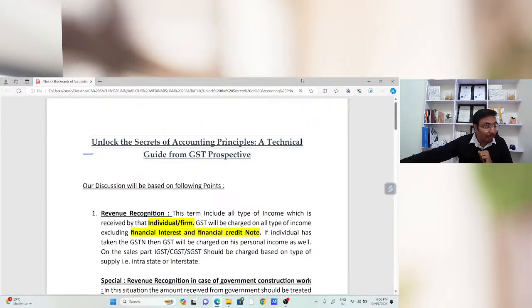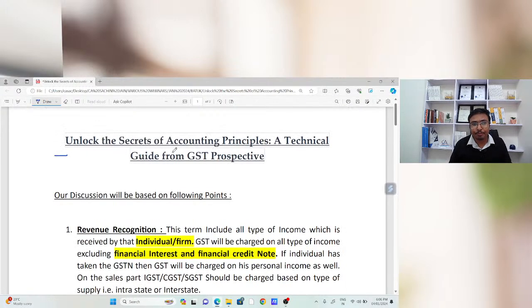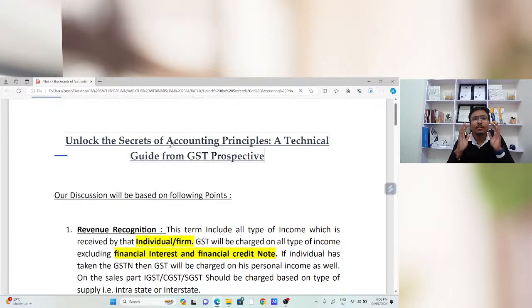Hence, we also need the idea about the accounting aspect which is very much relevant from a GST perspective. For that specific purpose, we have scheduled this webinar on a very important subject: secrets of accounting principles, a technical guide from a GST perspective. In the next 1.5 hours, we are going to discuss important issues in GST from an accounting perspective.